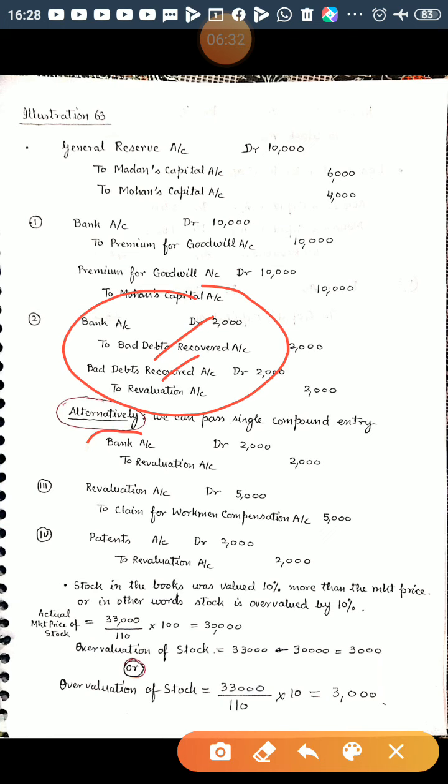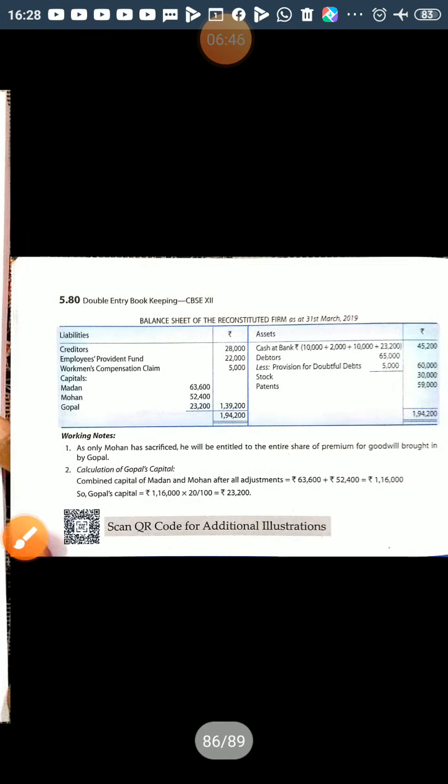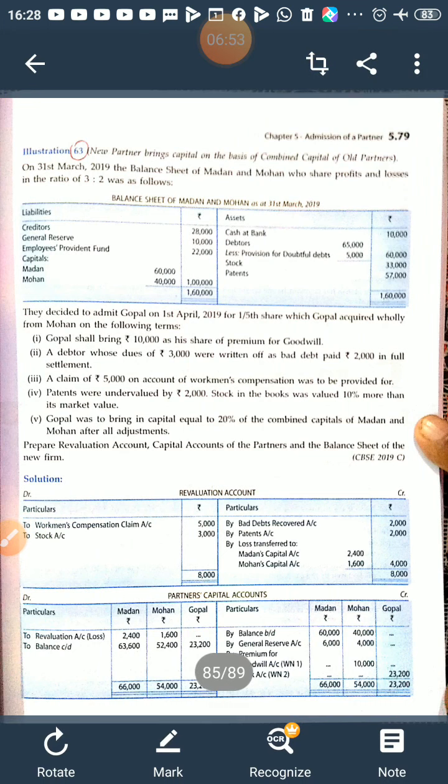The combined journal entry is bank account debited to revaluation account. If you are following the combined journal entry, then in revaluation account you will not write bad debt recovered account, you will write bank account. That's why I have put it, you can write it here, bank account, right?